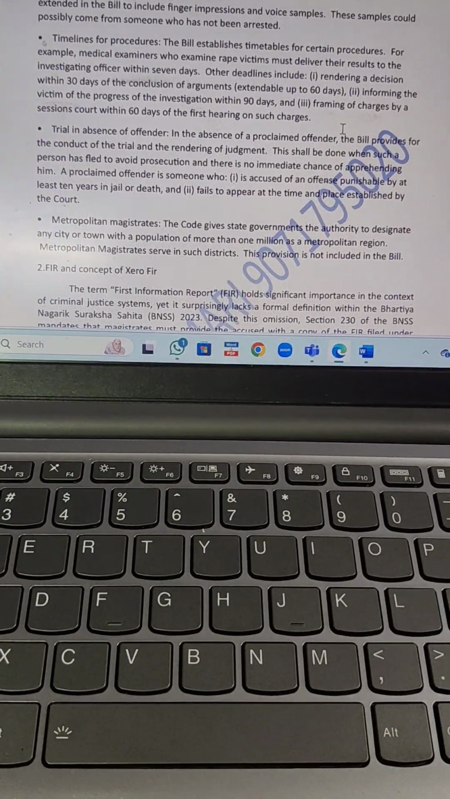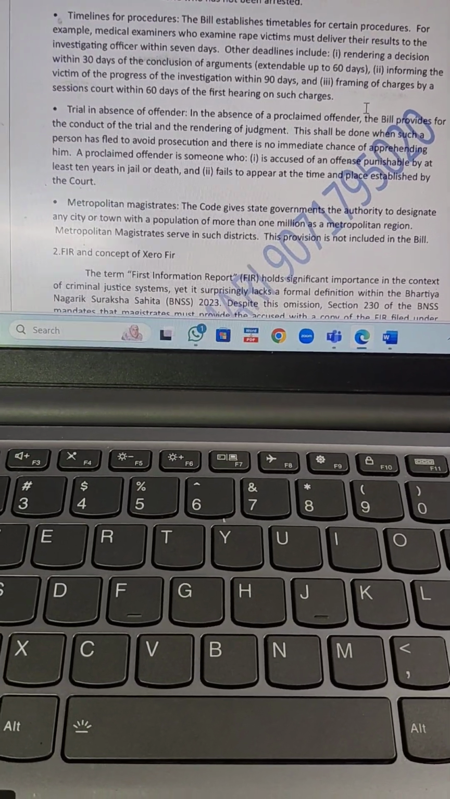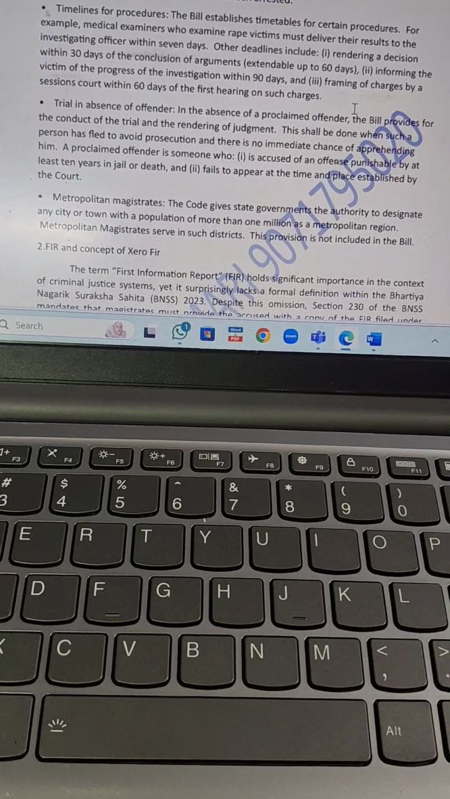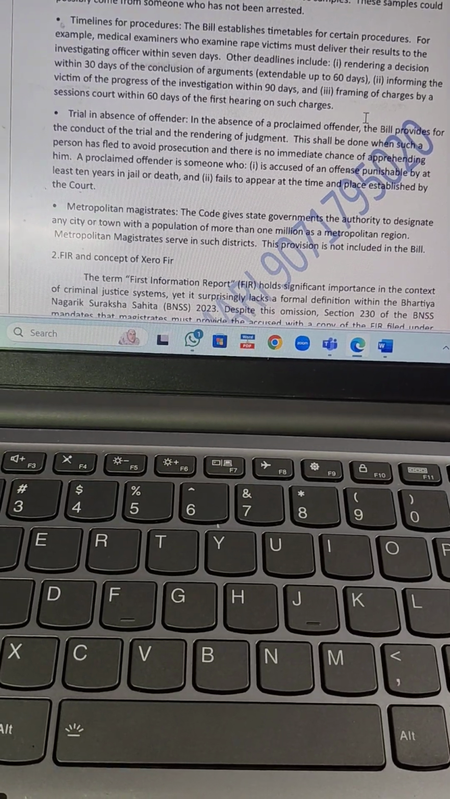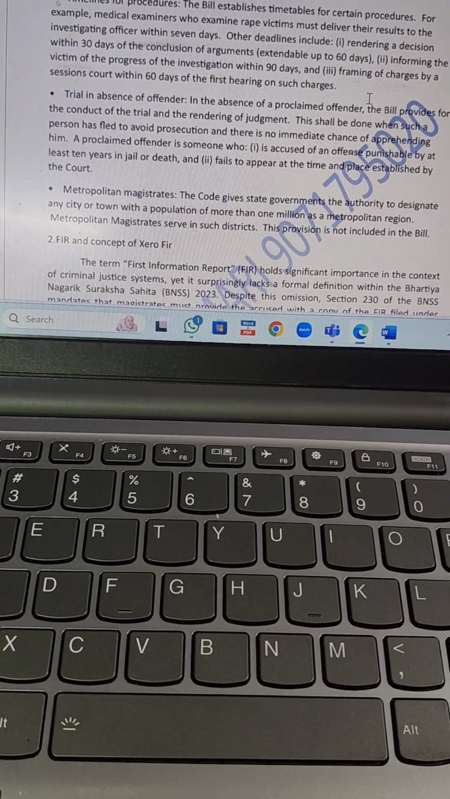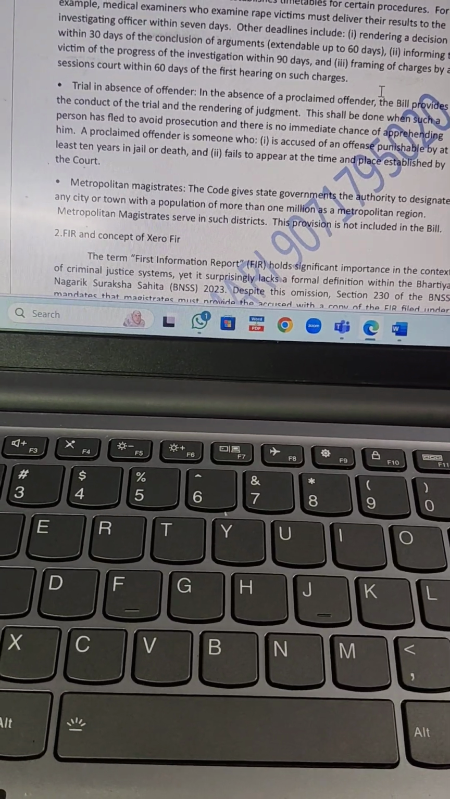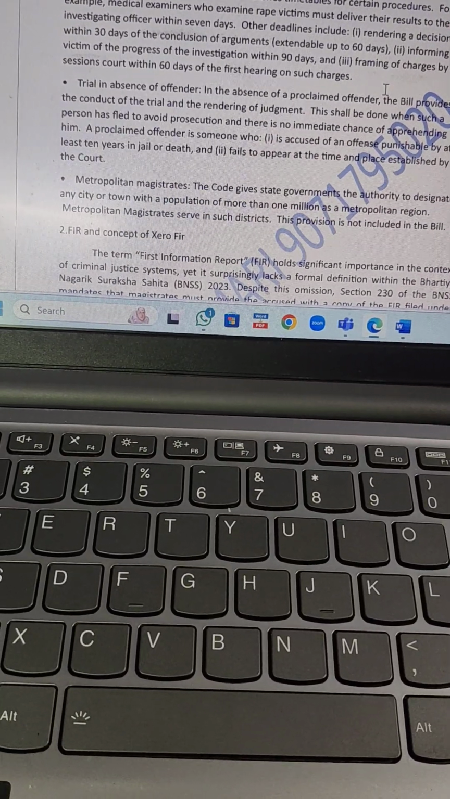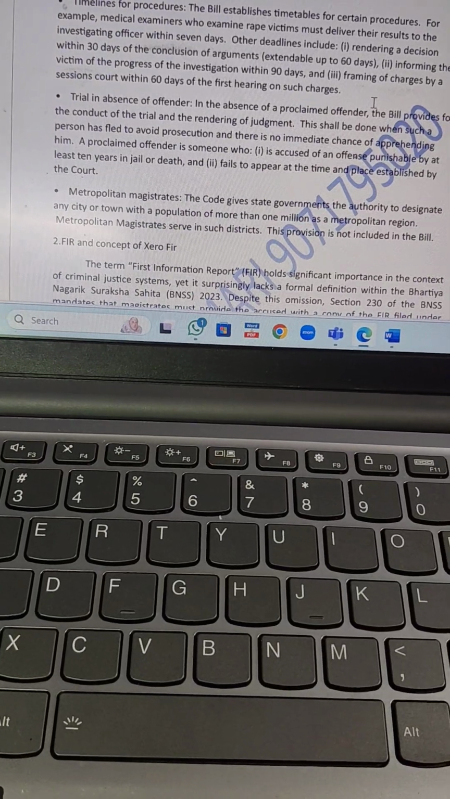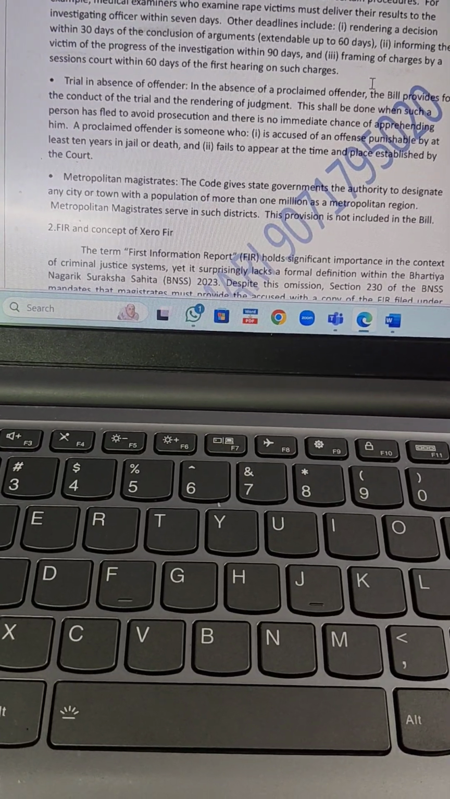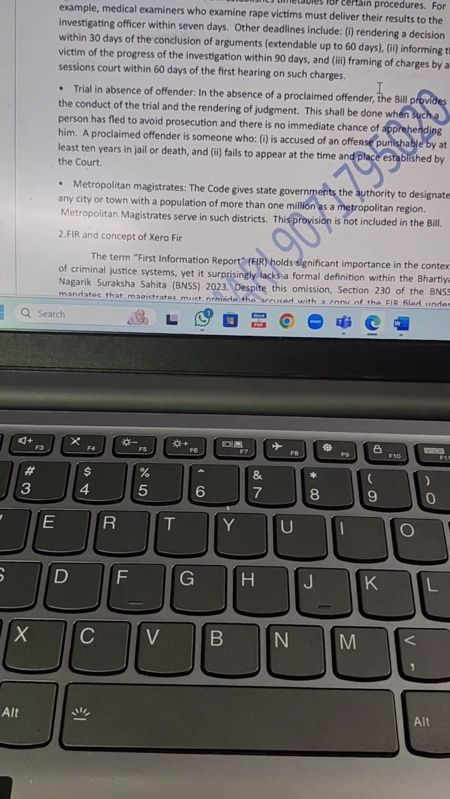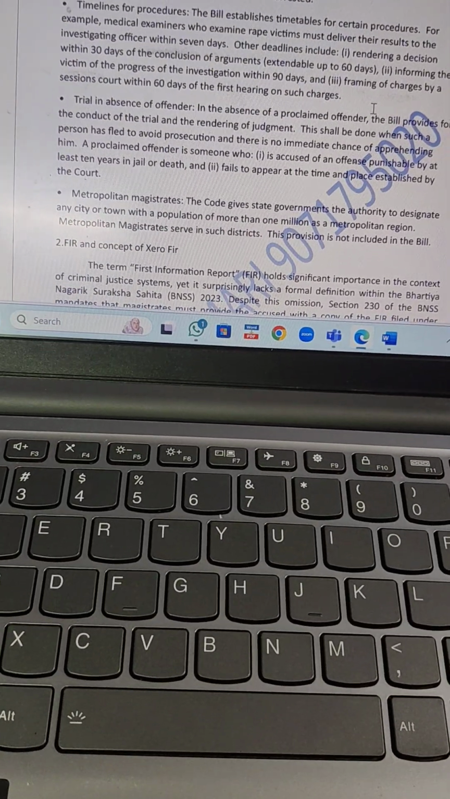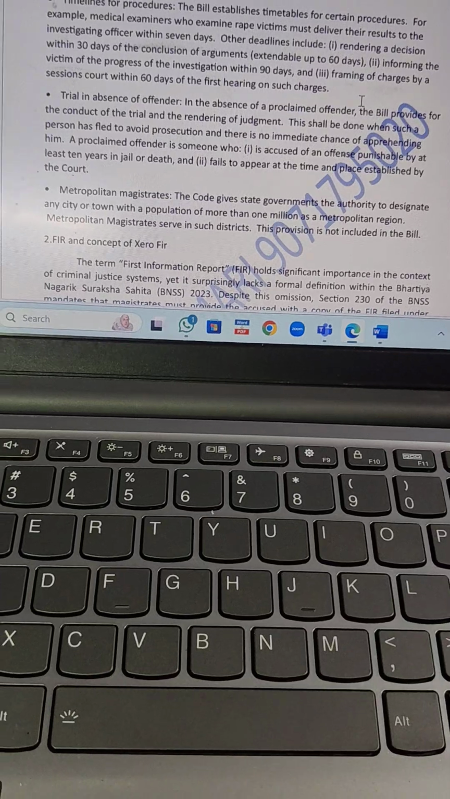Okay. So even if the offender is not present, the trial will continue. So in the absence of a proclaimed offender, the bill provides for the conduct of trial and rendering judgment. This shall be done when such person has fled to avoid prosecution and there is no immediate chance of apprehending him. A proclaimed offender is someone who is accused of an offence punishable with at least 10 years in jail or death, or fails to appear at the time or place established by the court. So they are considered as proclaimed offenders. Proclaimed offender means one after another they are committing offences without stopping. So the court will recognize them as proclaimed offenders, repeated offenders. Okay.